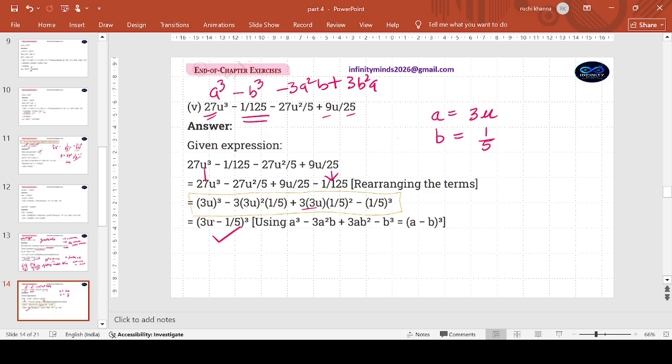Why am I emphasizing so much? As this will make you write this 3a square b, 3b square a, and then cross check, is it matching or not? Then writing the answer is not a problem. Identity you remember, just write a minus b whole cube. Done. It's like your answer form is already given. You have to reach the question form. No, we are working backwards.